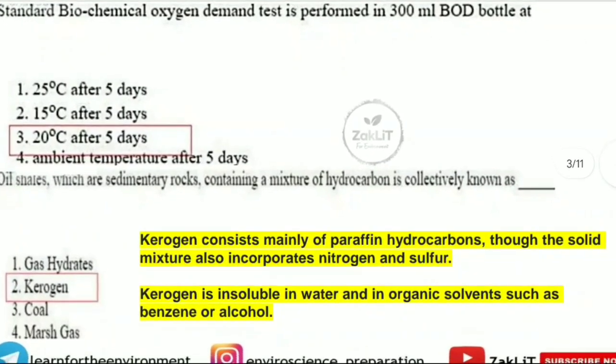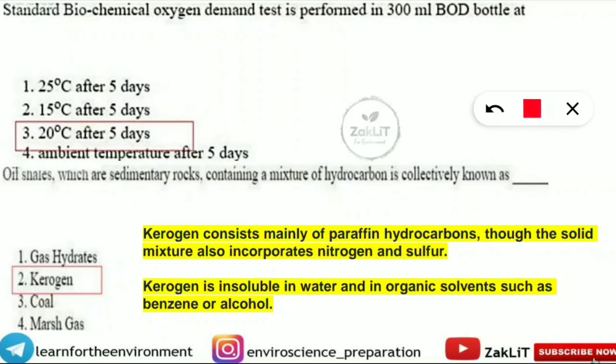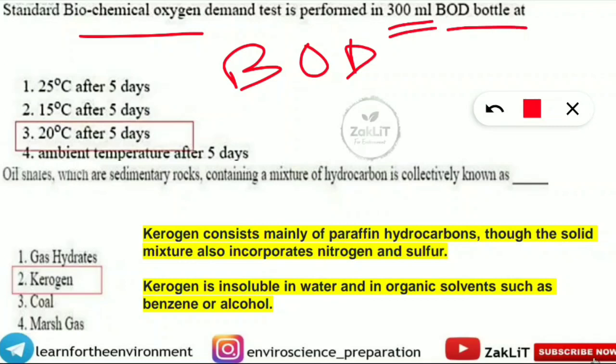So here the next question is: the standard biochemical oxygen demand, that is the BOD test, is performed in a 300 ml BOD bottle at what temperature and for how many days?